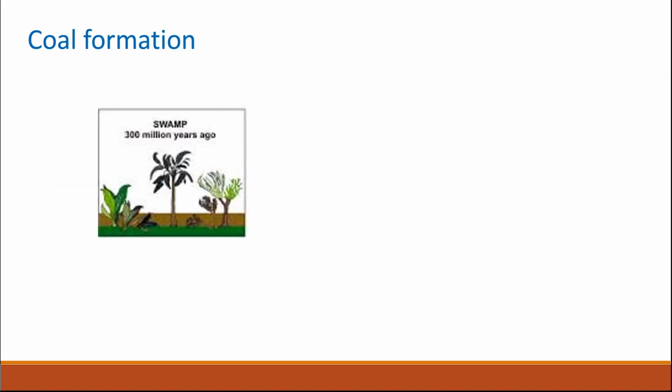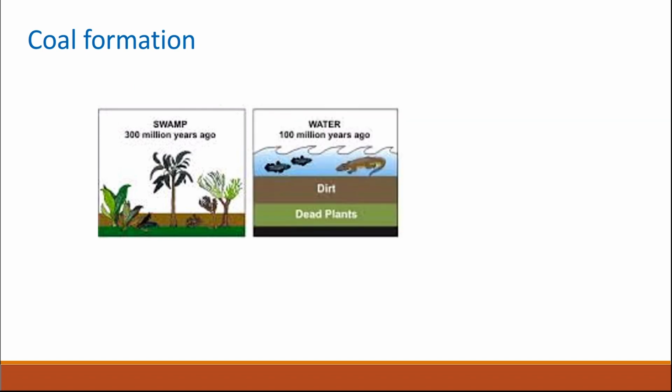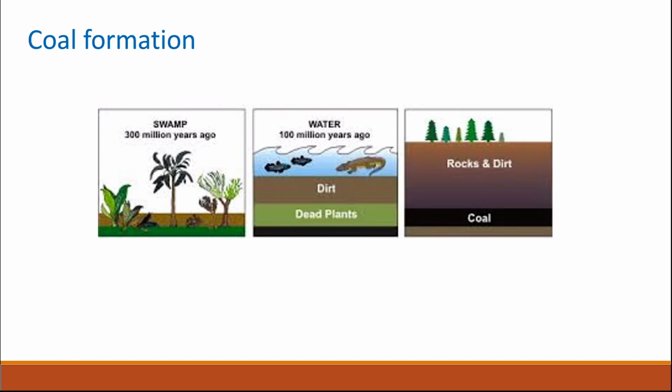Coal was formed differently because coal came later on from plants. After the evolution of plants, millions of years ago, a lot of plants died in a swamp and then they were buried under dirt and water, and then they were subjected to high pressure and temperature where the wood and the plants turned into coal.